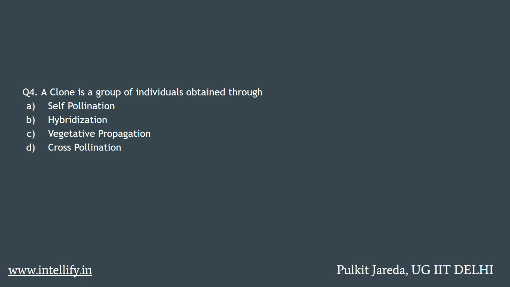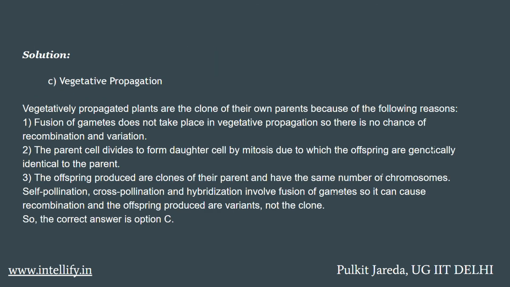Question number 4. A clone is a group of individuals obtained through self-pollination, hybridization, vegetative propagation or cross-pollination. Its answer is vegetative propagation. Vegetatively propagated plants are the clones of their own parents because of the following reasons. Number one, fusion of gametes does not take place in vegetative propagation, so there is no chance of recombination and variation.